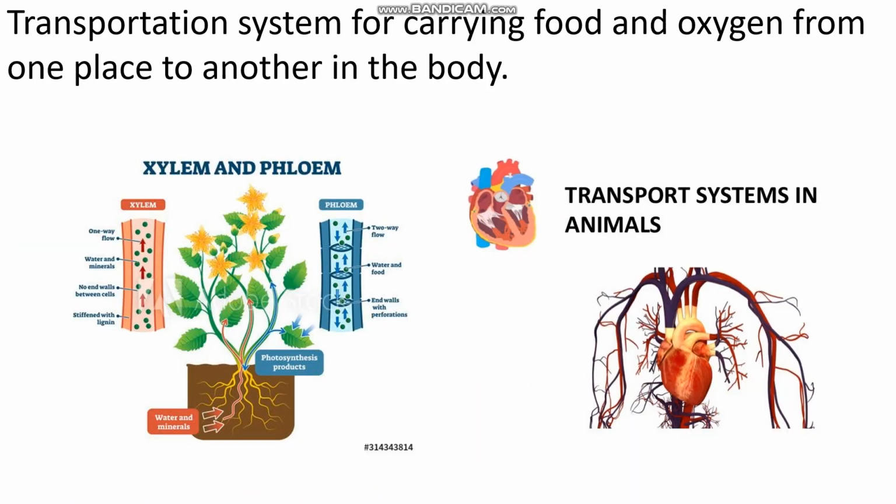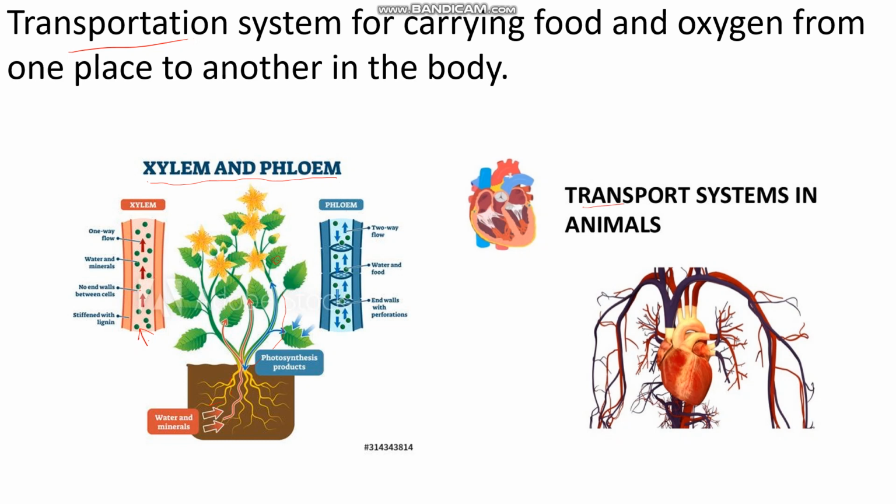Then comes transportation. Transportation is also an important process. In plants, it takes place through xylem and phloem. Phloem is the vascular bundle where the transport of food materials occurs. Food is prepared in the leaves and transported to different parts of the plant through the phloem. And xylem is used for transport of water. From the roots, water and minerals are transported to various parts of the plant through the xylem.